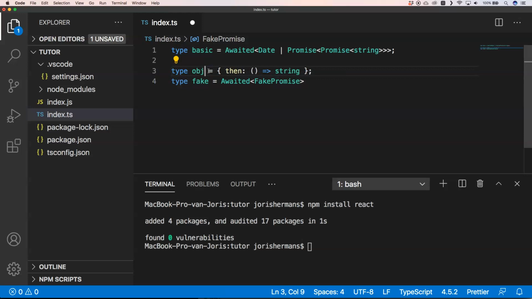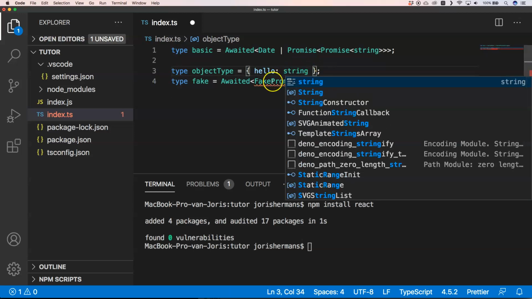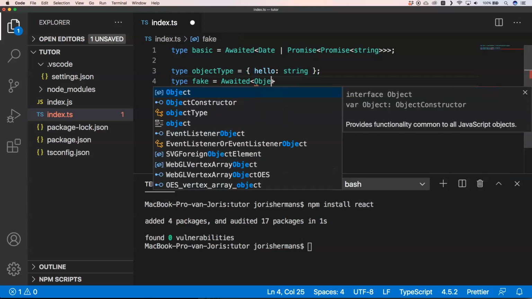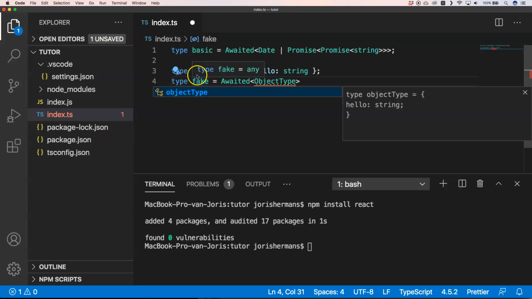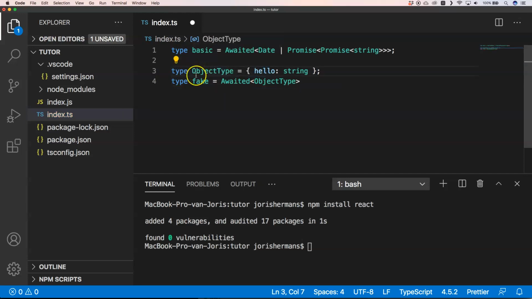Just for example, an object type. I'm going to go here, object type. I'm just going to make it a big one. And then if we go here, you see here that we have the object typing back, right? So I can also do then something like this.